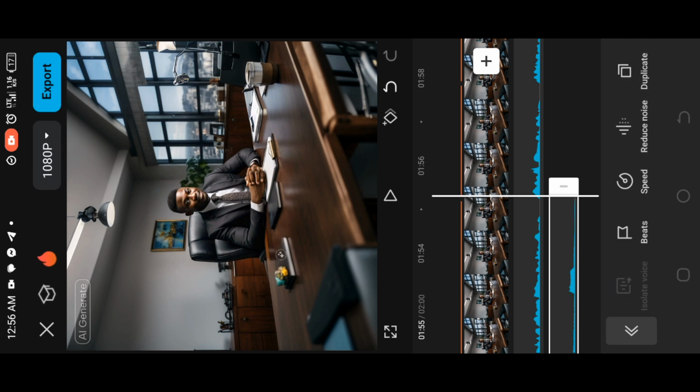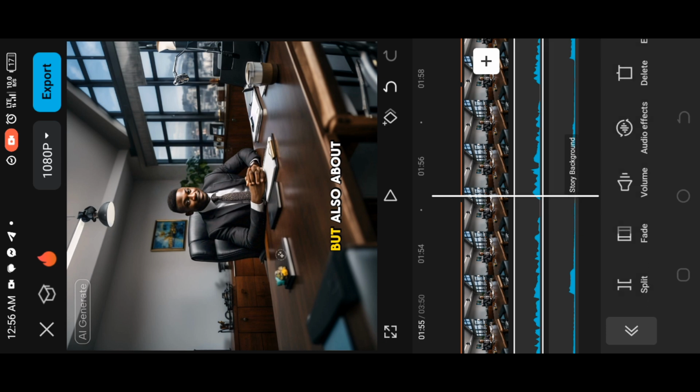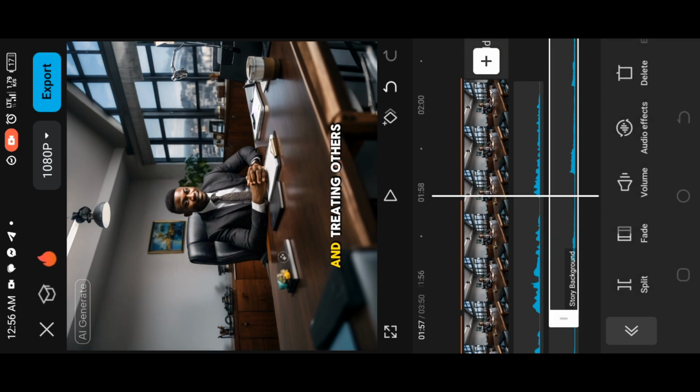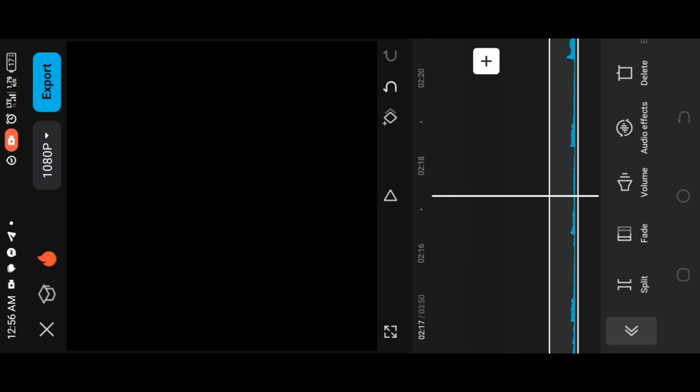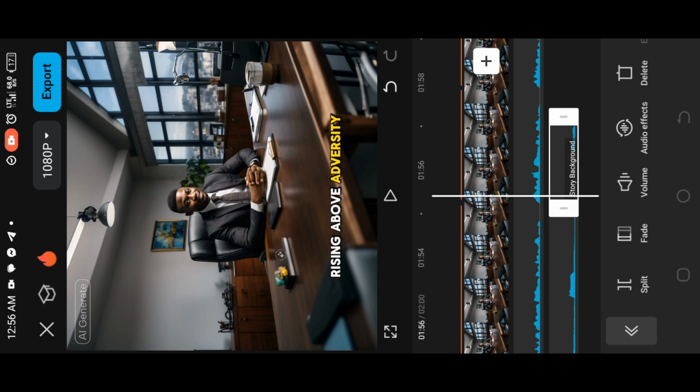You click the icon, put it, and the audio is done. The long one, you drag it backward. You click to drag it backward. Make sure it fits at the ending part of the video, just drag the audio backward. You drag it. See it. Perfect.